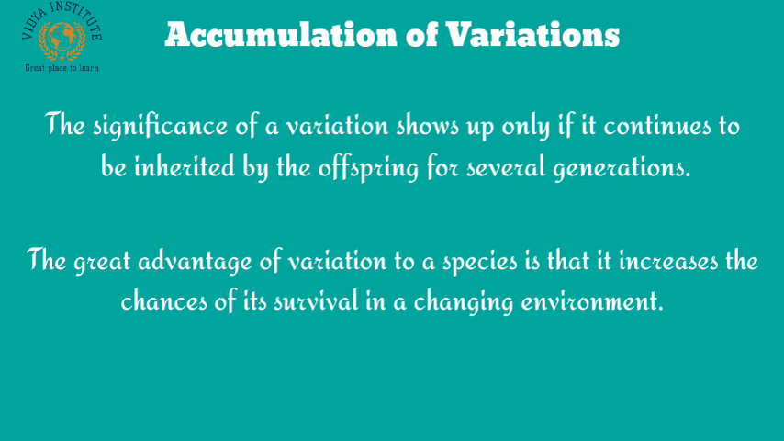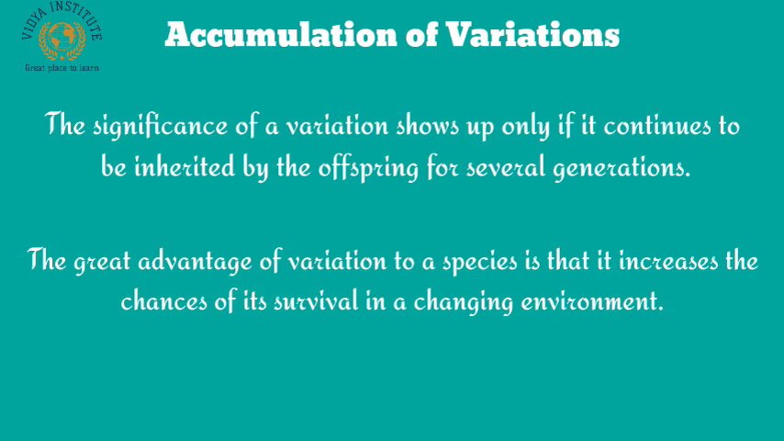Accumulation of variations. The reproduction of organisms produces variations. The variations produced in organisms during successive generations get accumulated in the organisms. The significance of a variation shows up only if it continues to be inherited by the offspring for several generations. This will become clear from the following example.